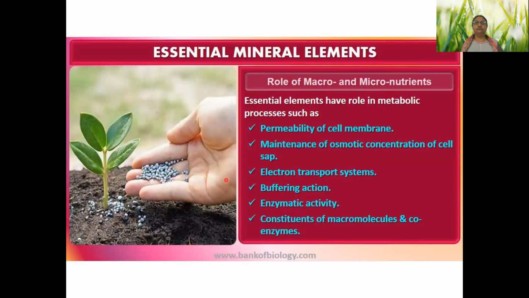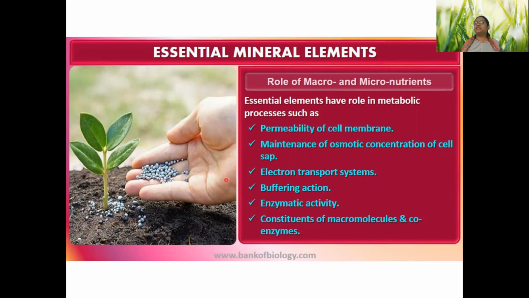Let me just tell you in short that buffering action is where the pH is maintained by a solution. Buffers are generally prepared from salts of weak acids and bases. If there is a decrease in the pH, they will release some ions to take the pH back to the level.